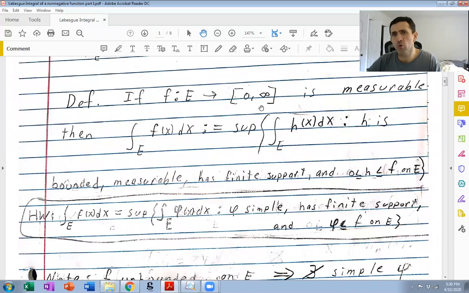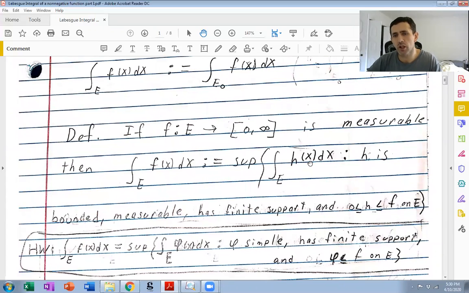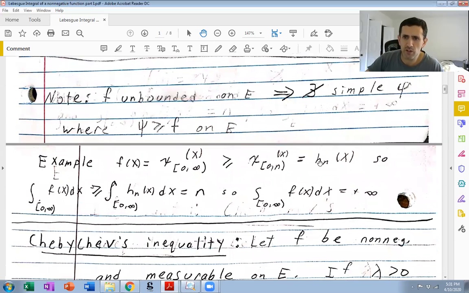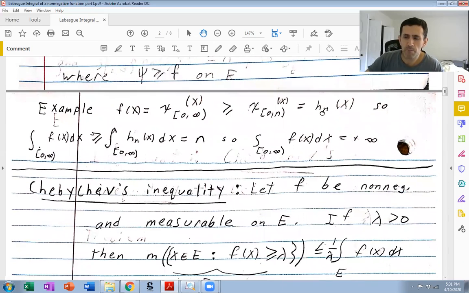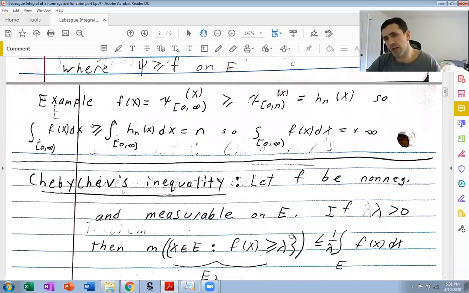We're going to pick a convenient h that's bounded, measurable, has finite support, non-negative, and less than or equal to f on E. So the Lebesgue integral is going to be bigger or equal to the integral of this convenient h. And roughly speaking, when we integrate this convenient h, we're going to get lambda times this measure.